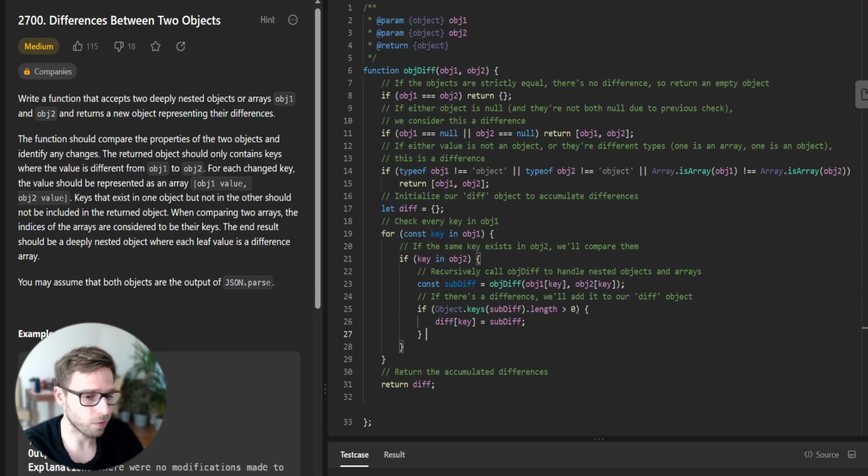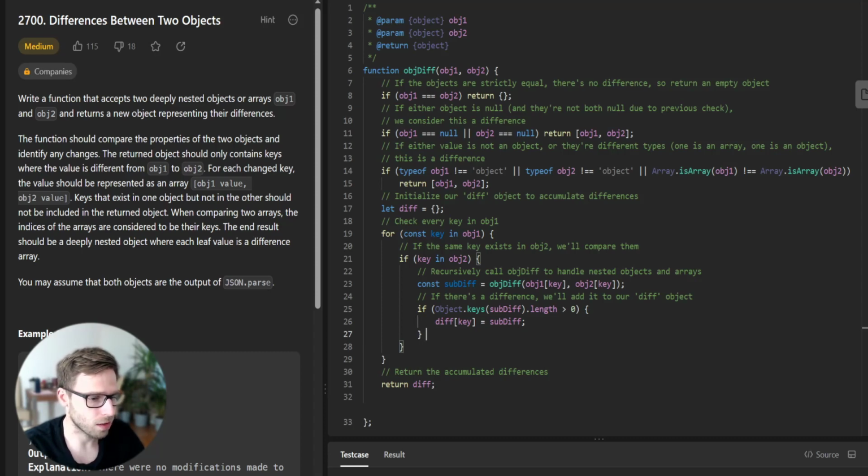The function then initializes an empty object to hold any differences it finds. It goes through each key in the first object, and if the key also exists in the second object, it recursively calls objDiff on the two values for that key. This is where the magic happens for nested objects and arrays. If any differences are found, they are added to our diff object. And in the end, our function returns the diff object, so you can see all the differences between our two objects at a glance.